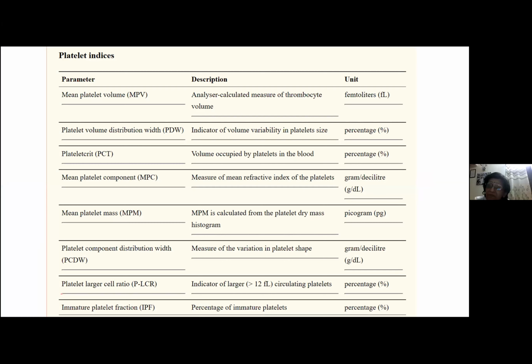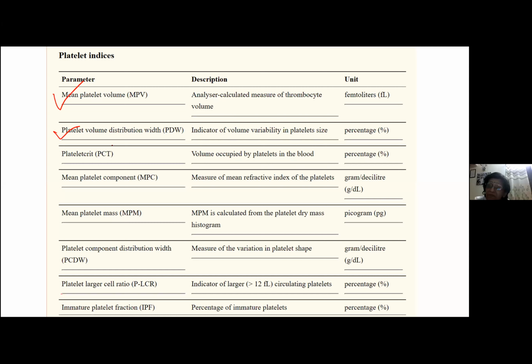The first parameter is mean platelet volume. Mean platelet volume is the volume of the thrombocyte, which is approximately 7.2 to 11.2 femtoliters. Then platelet distribution width. Just like red cell distribution width, this is platelet volume distribution width. This is an indicator of volume variability in the platelet size. So again, it can vary in a wide range, and it is given as a percentage.